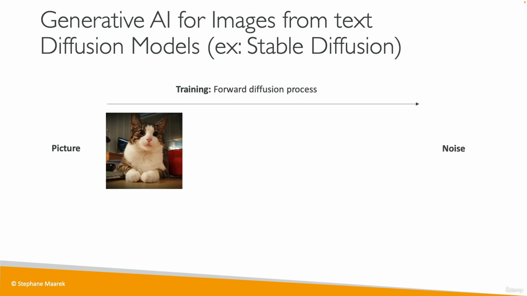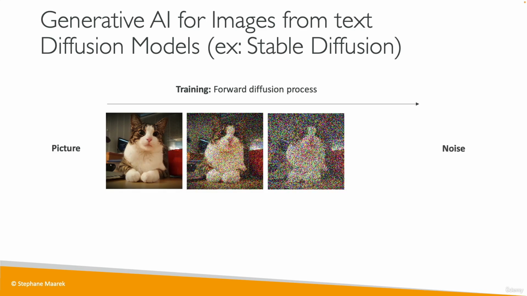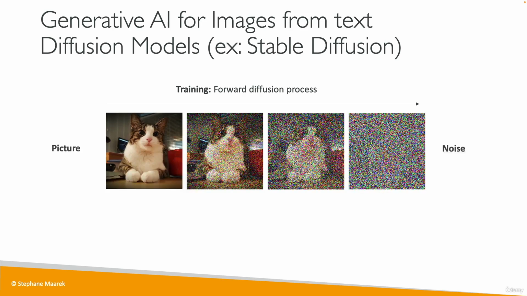That means that we're going to add some noise to the image over time. So this is with a little bit of noise, but it's the same image with a bit of noise. And then we add more noise. We can barely recognize the cat. And then we add more noise, and it looks like the cat is entirely gone. And all we get is noise. And so we do this for a lot of pictures. And this is called forward diffusion process.